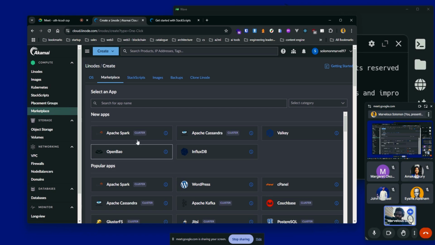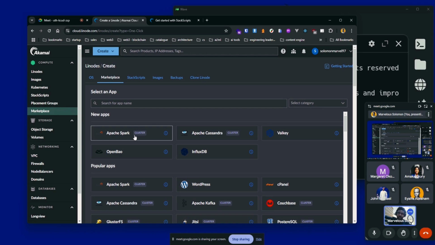If I click on Apache Spark, when I create a Linode out of this marketplace image, it's already configured, right? To work, to boot up and to spin up that Apache Spark instance. So whichever option we select here, if it's WordPress, you're spinning up a Linode instance that is fully set up to run WordPress. Okay, so you don't have to do that again manually.